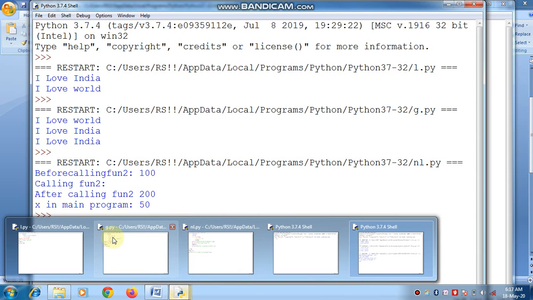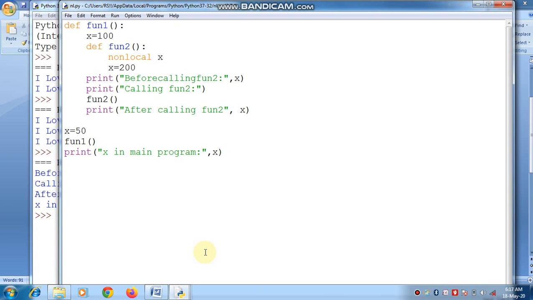Okay, now I will make some change. If I write here global variable x, the value of the outside x will change, not the inside x.